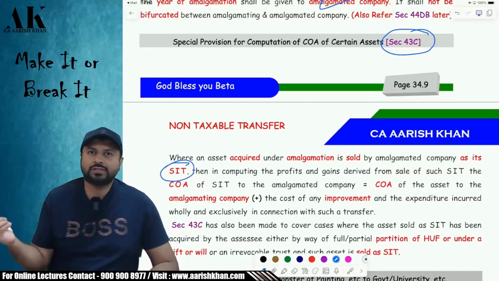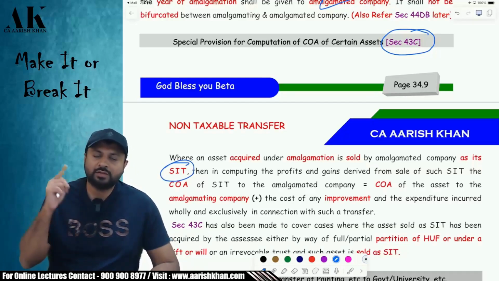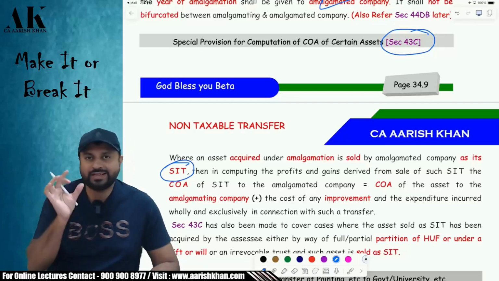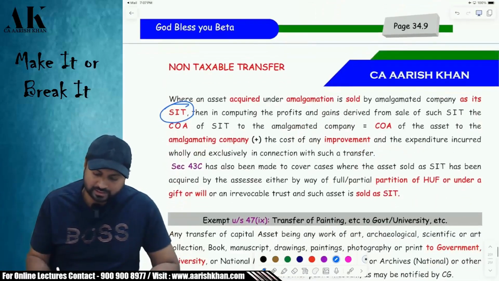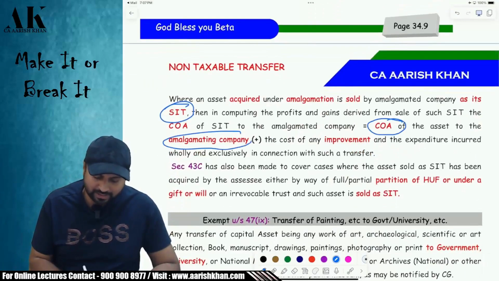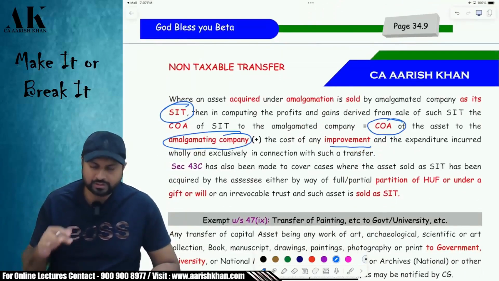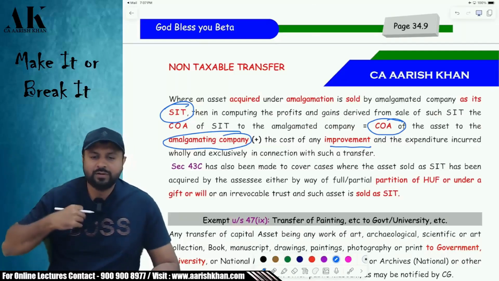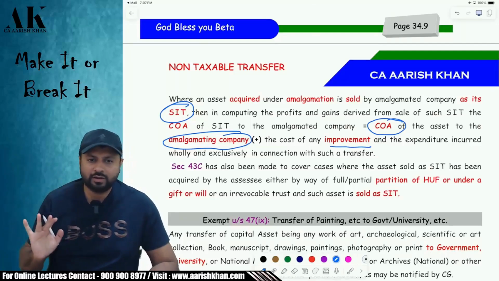I am not selling those assets as a capital asset, but as stock in trade. Then what will be my actual cost of that particular SIT? It is the cost of acquisition to the amalgamating company plus the cost of improvement to the amalgamating company. Whatever cost the amalgamating company has incurred will become my cost of acquisition. Is it clear? I hope it is clear.